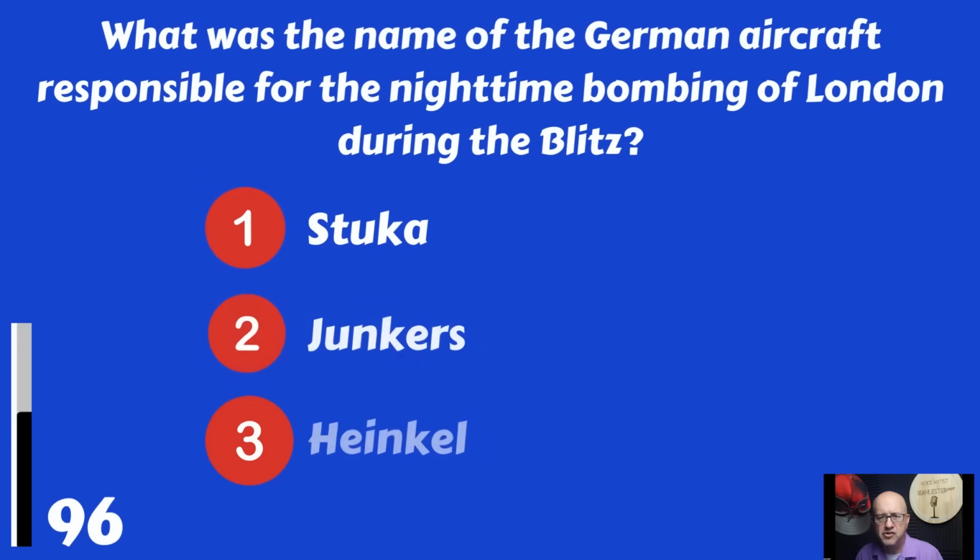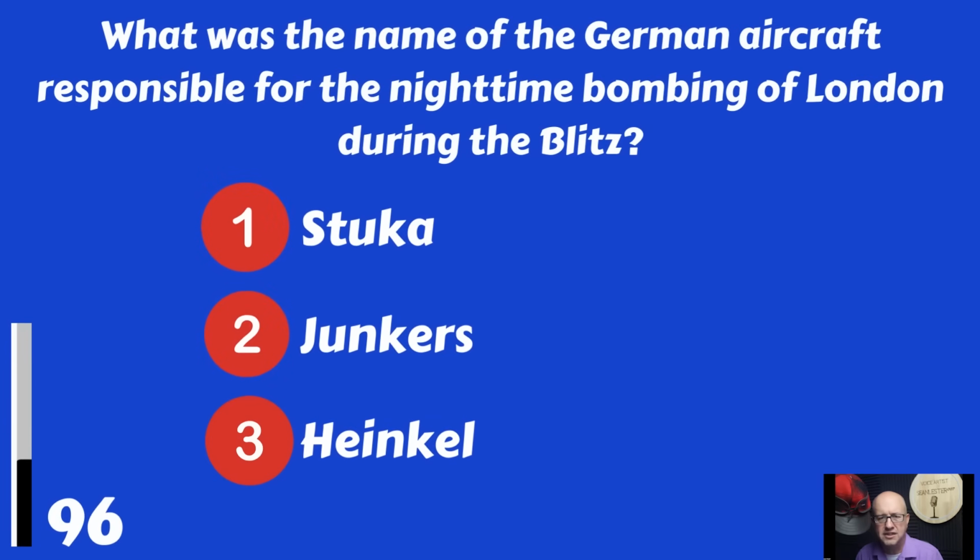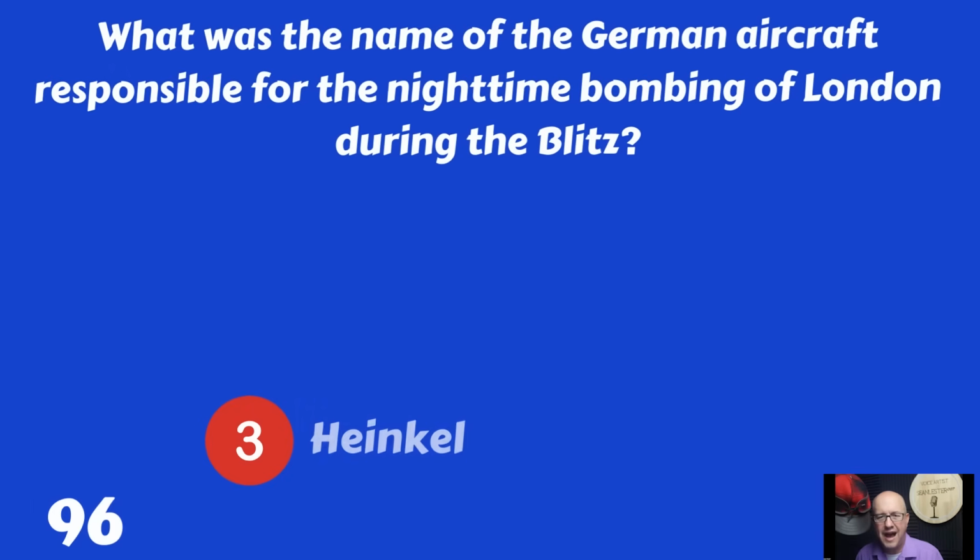What was the name of the German aircraft responsible for the nighttime bombing of London during the Blitz? Stuka, Junkers, or Heinkel? That was the Heinkel.